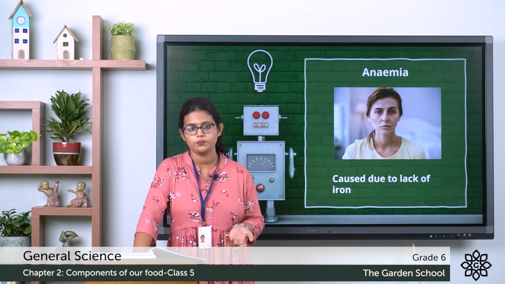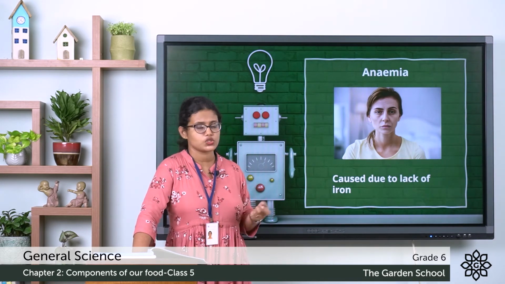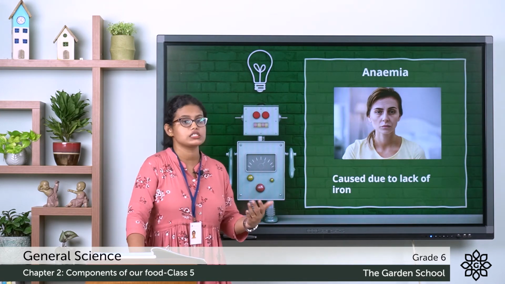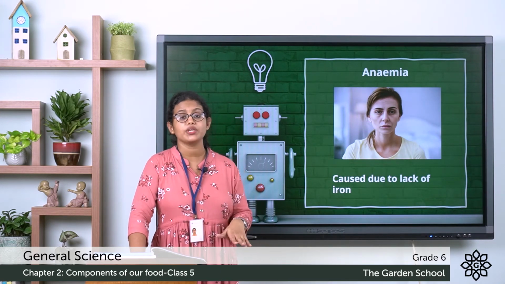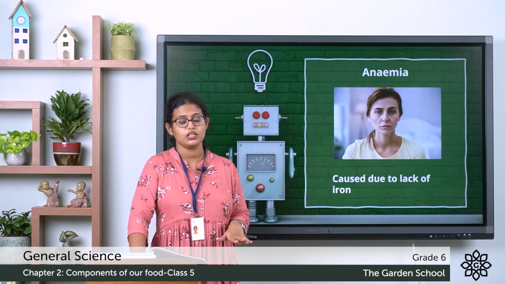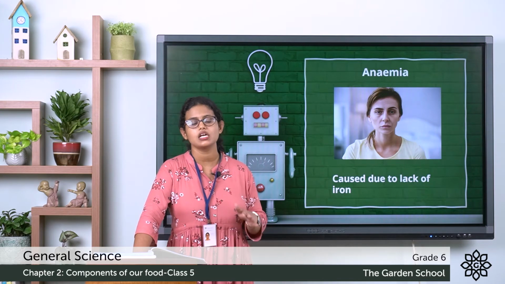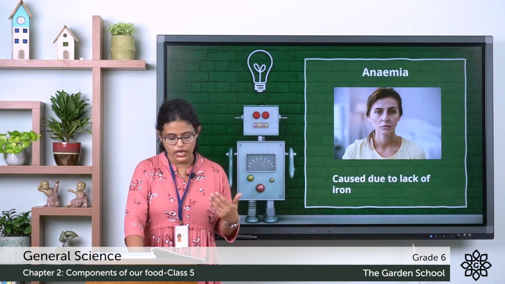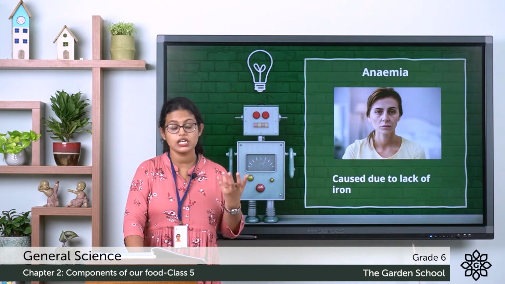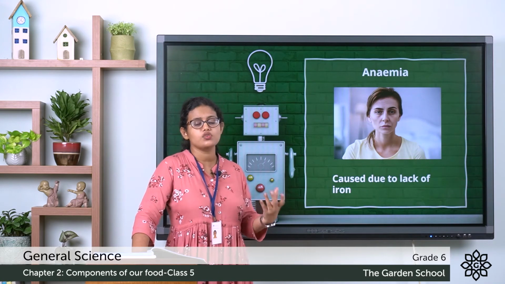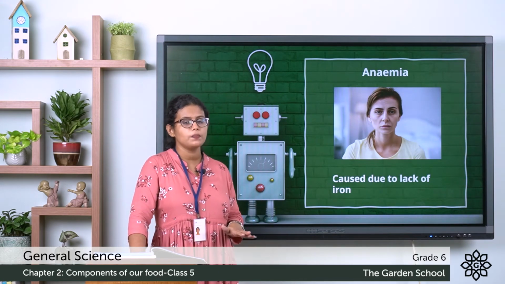Then do you know what are the symptoms of this disease? Pale skin, then they will have dark patches under their eyes, then pale nails. All these are symptoms of anemia. Then how can we cure it? What are the prevention steps? That is by having iron-rich food. Iron is very important in order to cure from this deficiency disease. So food items like pulses, cereals, liver, fish, all these are rich in iron. So you need to have iron-rich food in order to get cure from anemia.